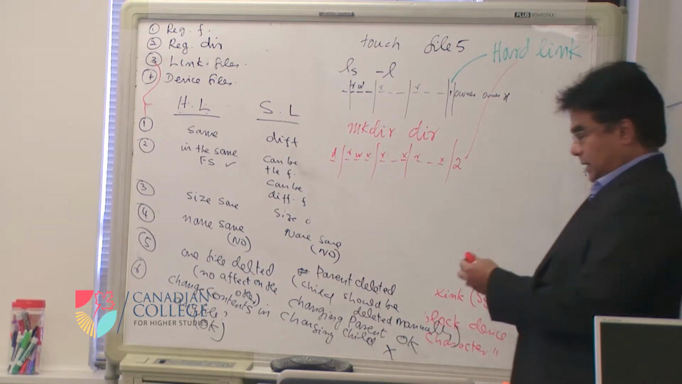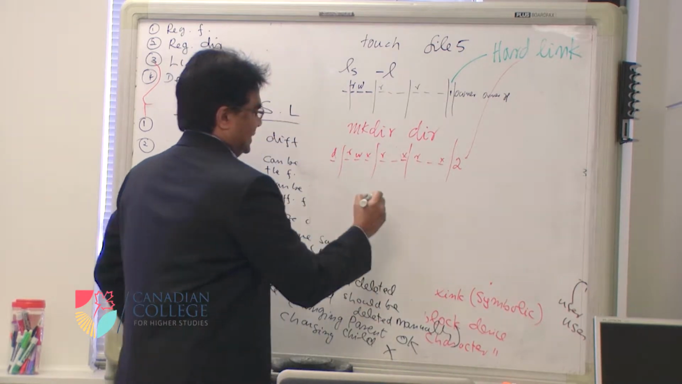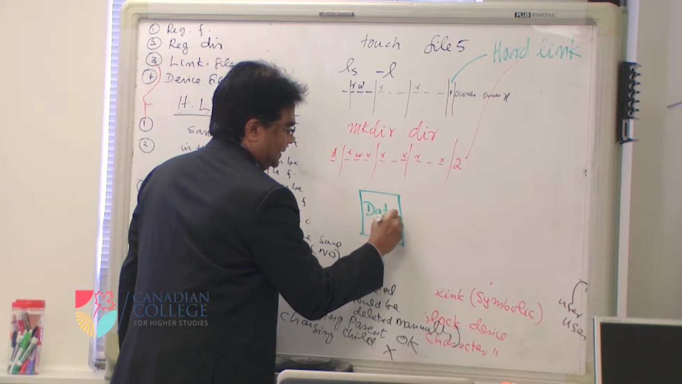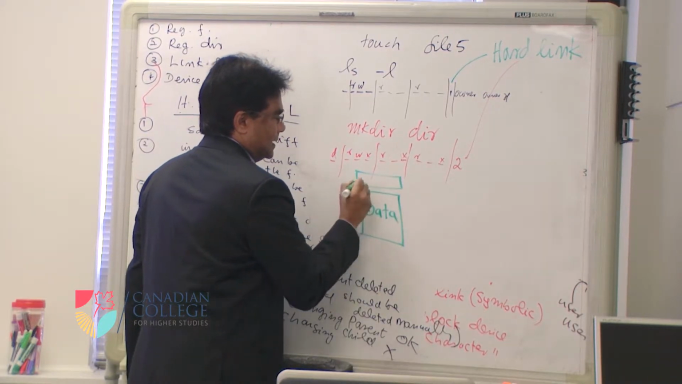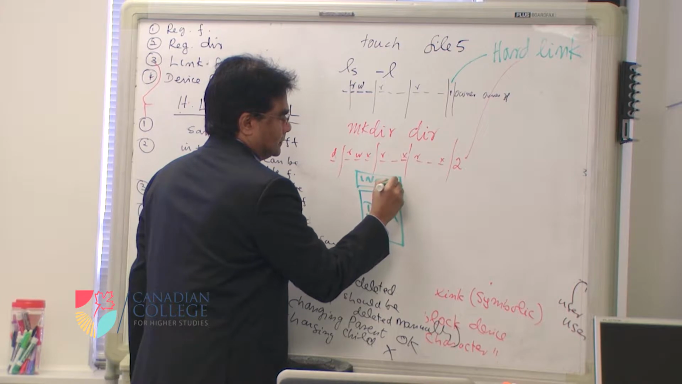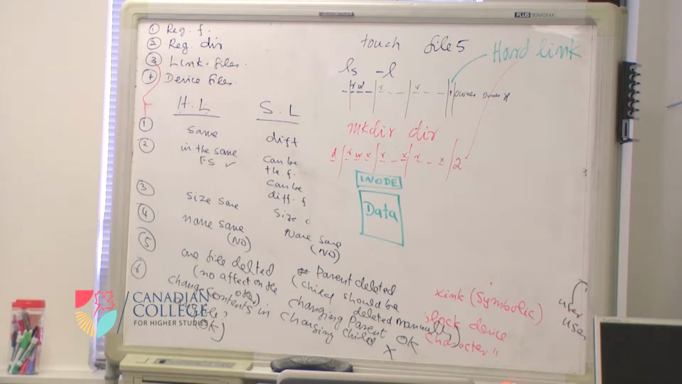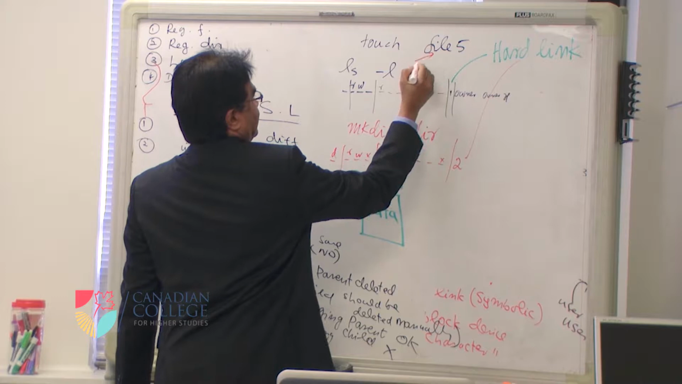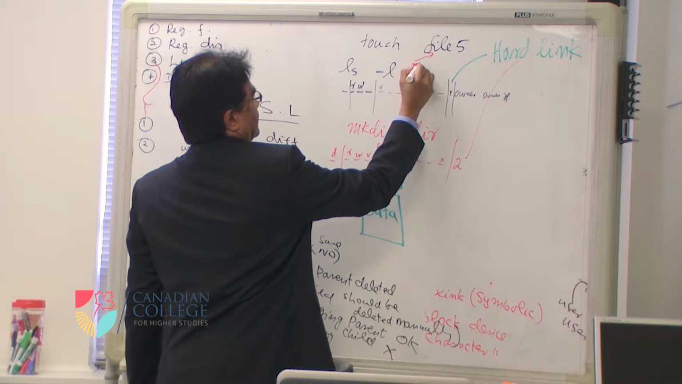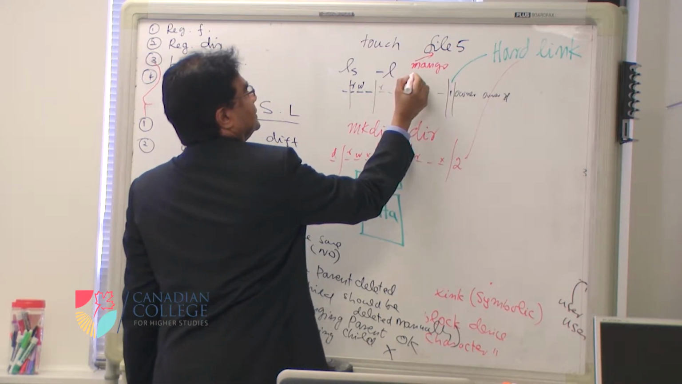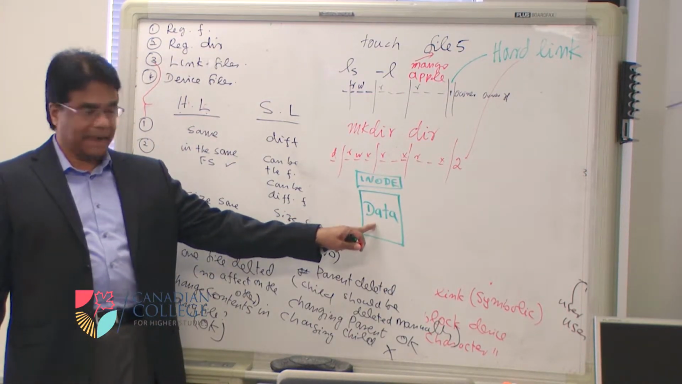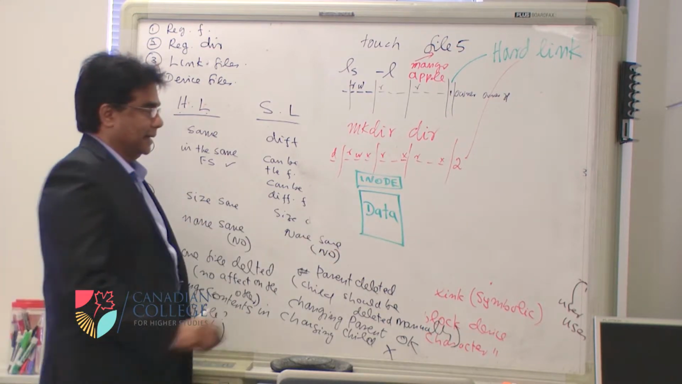Now, whenever a file is created, it has two components. One is the data component and the other one is the inode. Every file has two components, inode and data. Now I created a file, then I entered some information. I entered mango and apple. So what is inside this? Mango and apple.